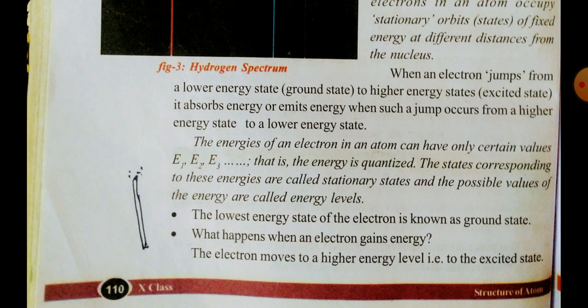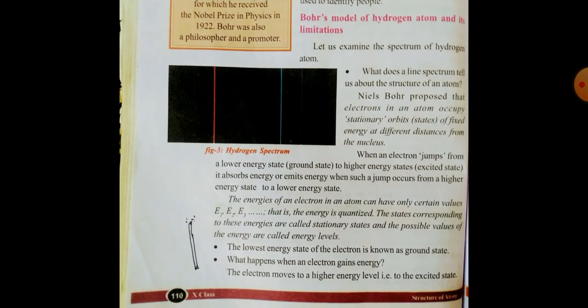So we got an idea that the energy released by the electron causes the color of the flame. The lower energy state of the electron is known as the ground state. The electron moves to a higher level when it is excited. Now let us know some more things.